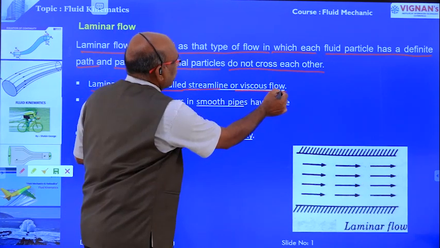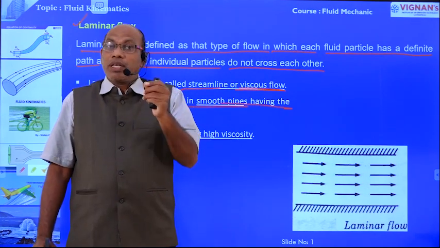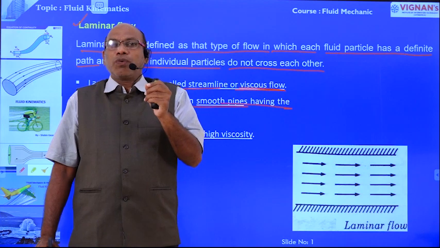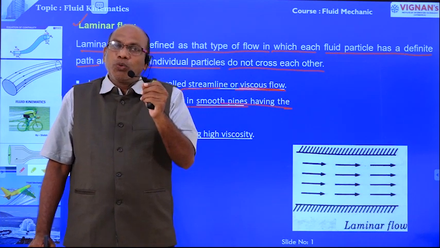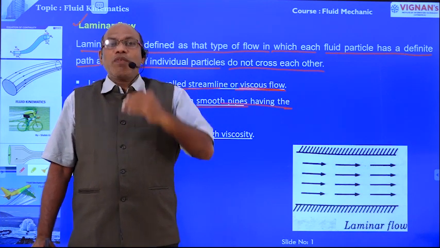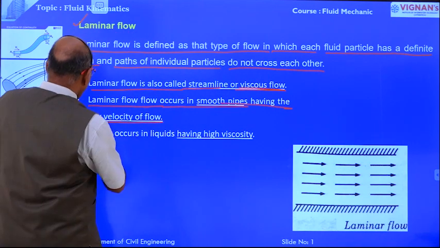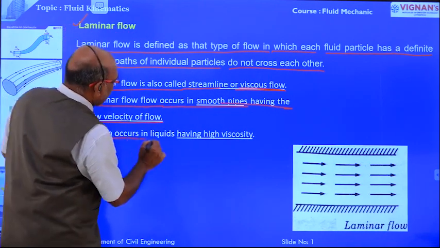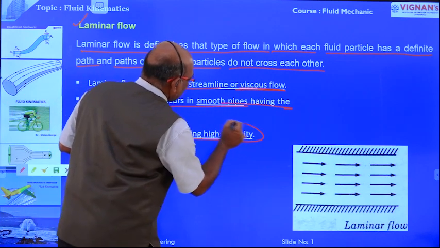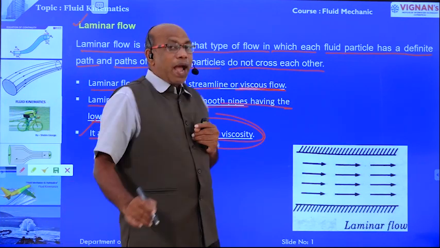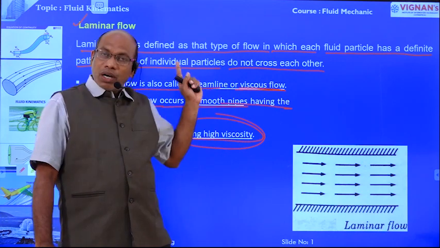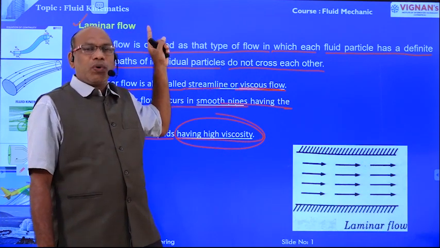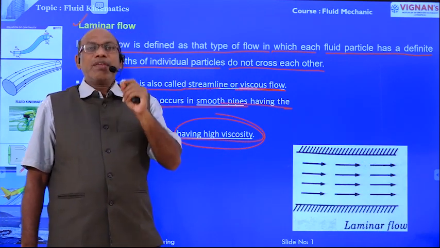Laminar flow occurs in real fluids in the case of smooth pipes, water or liquids flowing through smooth pipes, and also at low velocities. And the last point related to laminar flow is that it occurs in liquids having high viscosity. Laminar flow exists in the case of highly viscous fluids.